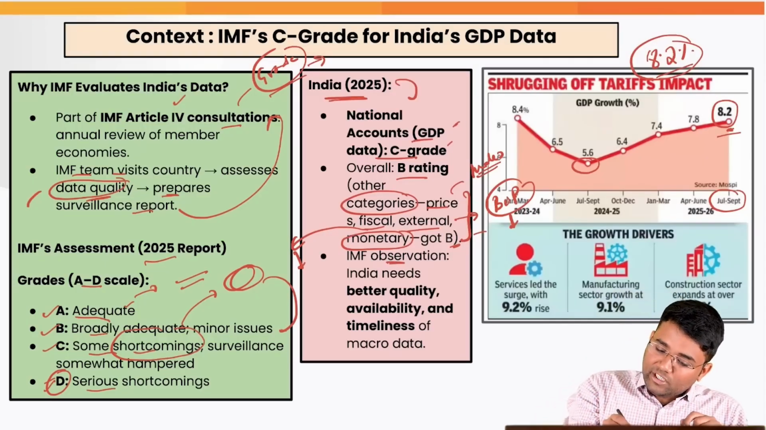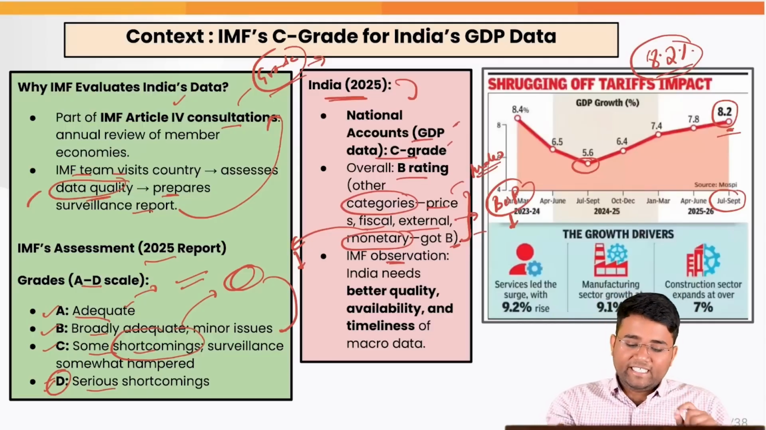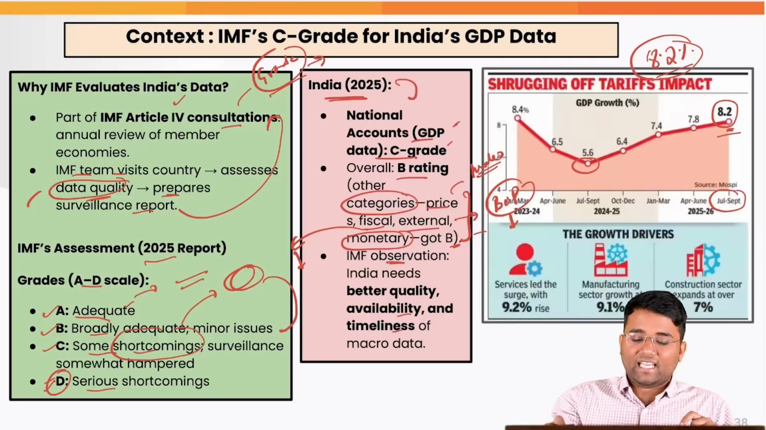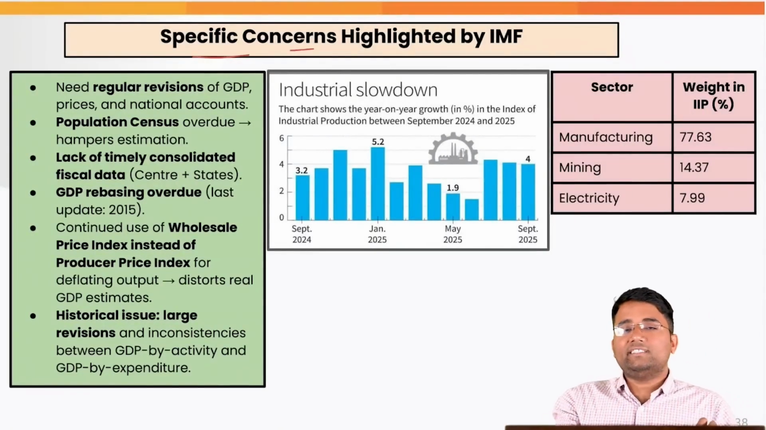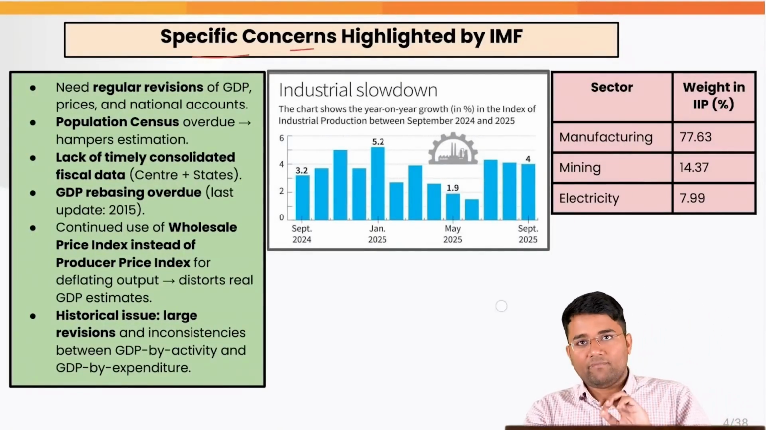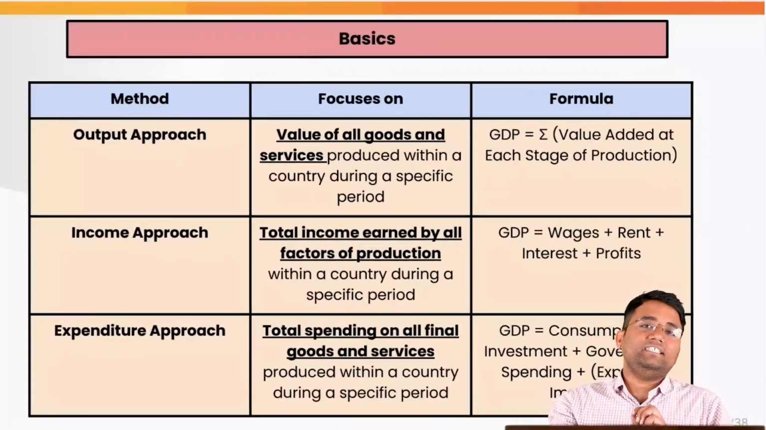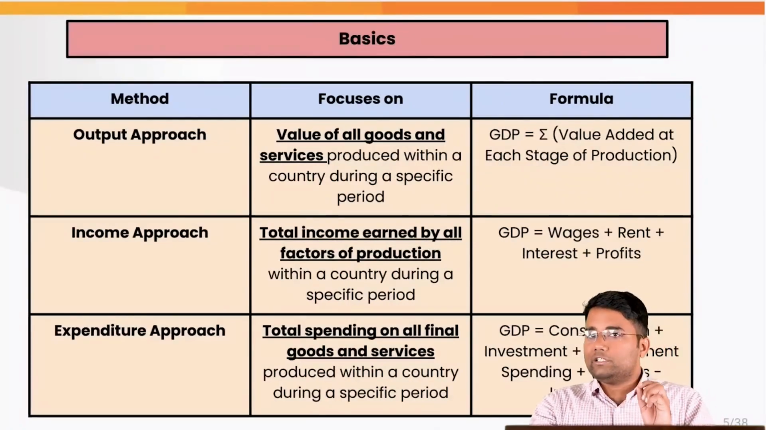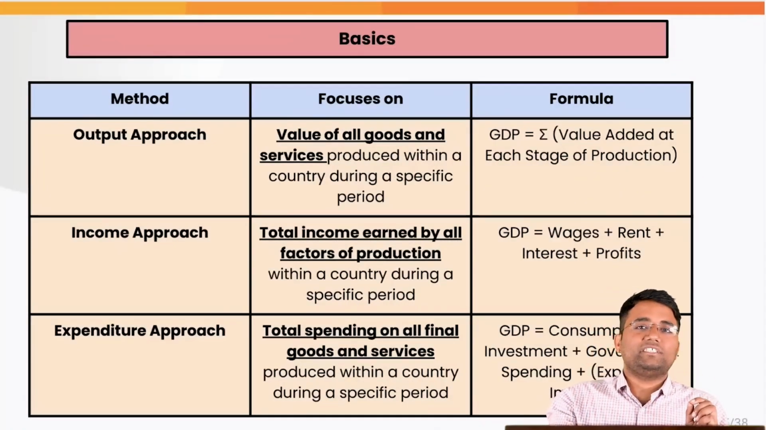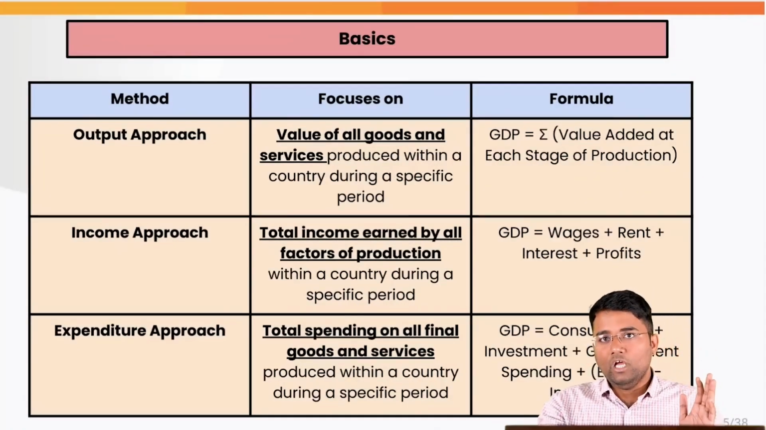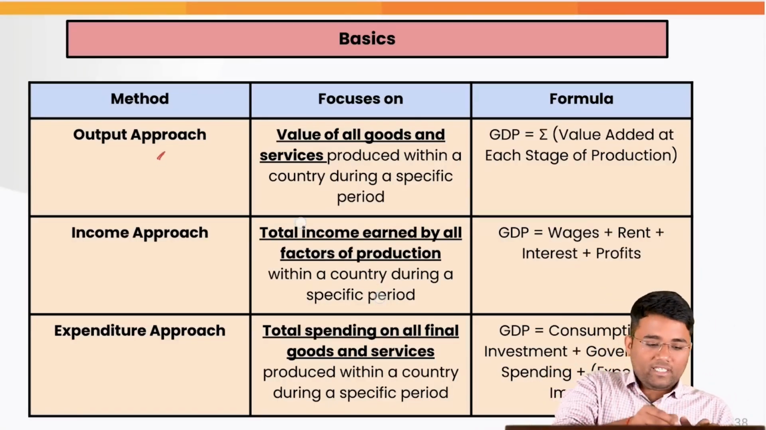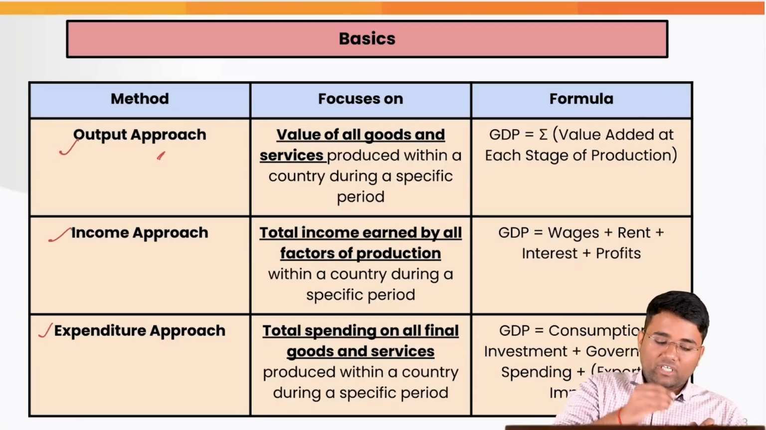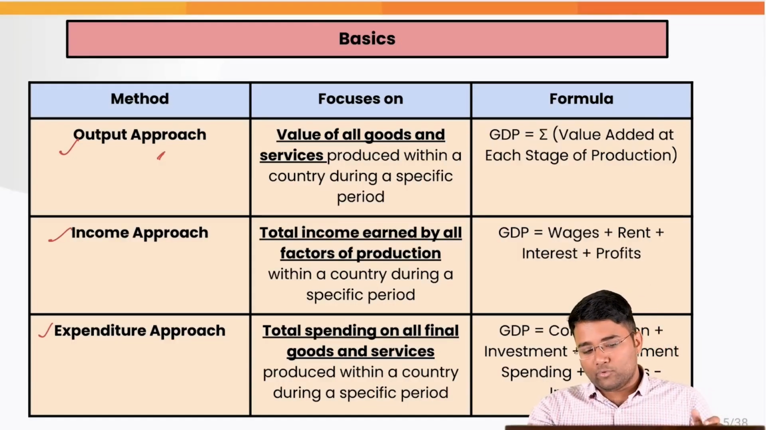Now the IMF's observation was that India needs better quality, availability as well as timeliness of macro data. Now let's try to understand the specific concerns highlighted by the IMF. First of all, what exactly is GDP? It is the total monetary value of all the goods and services that are produced in the domestic territory during a financial year. There are three methods by which GDP is calculated. One is the output approach, second is the income approach, and third is the expenditure approach.